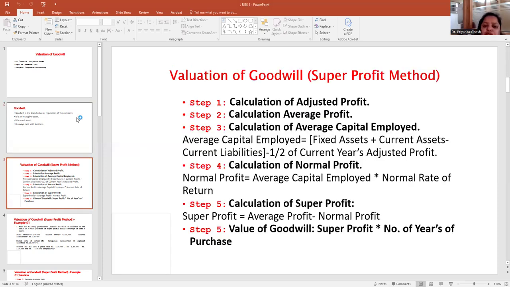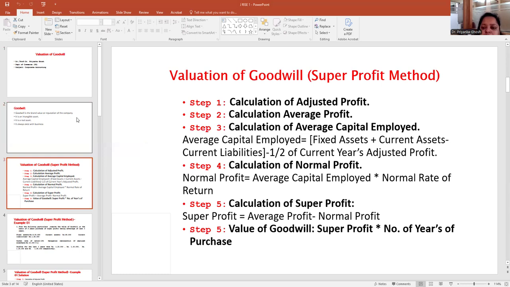Today we are going to talk about the goodwill super profit method. We have different types of methods, and under this we will talk about the super profit method. When calculating the super profit method, we have some steps to follow. The first step is to calculate the adjusted profit.